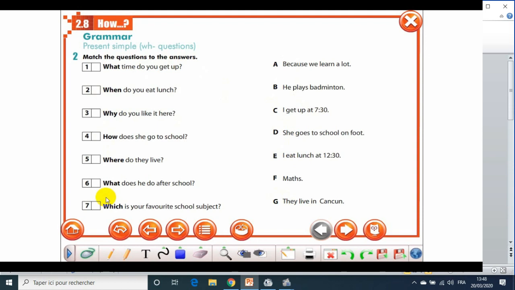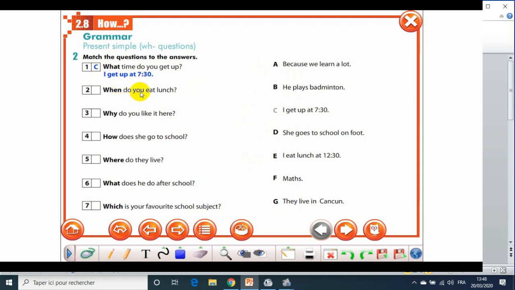Alright, so let's see number 1. What time do you get up? Look here, because we learn a lot. He plays badminton. I get up at 7:30. Goes to school on foot. I eat lunch at 12:30. F. Maths. G. They live in Cancun. So what time do you get up? Okay, let's choose C. It's correct. I get up at 7:30. This is the right answer.